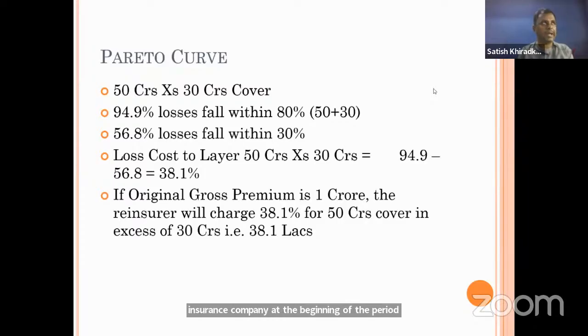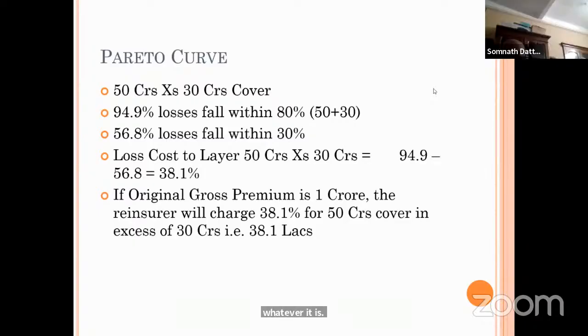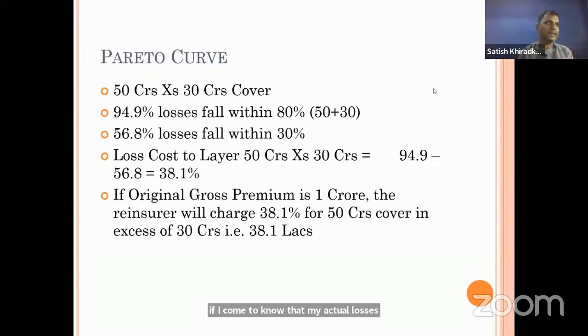So if I have paid 90 lakhs at the end of the year, and I come to know that my actual losses are 110 crores, then the balance 20 lakhs premium will have to be paid, adjusted. Correct. That is called the adjustment premium. So whatever the actual premium over and above the MDP, it is called adjustment premium. So now you are paying 20 lakhs again at the end of the year.